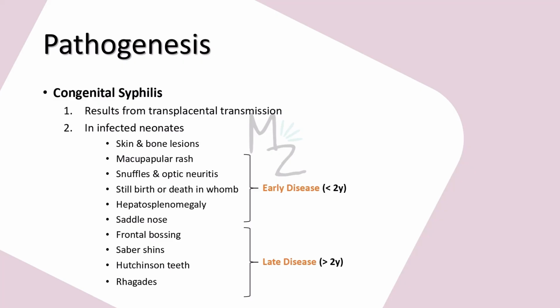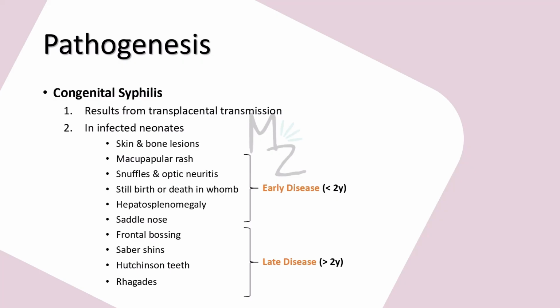There will be maculopapular rash on palms and soles. There will be optic neuritis if it affects the eyes of the baby. There will be snuffles. Snuffles means that the nose is blocked by increased secretions, which contain a lot of spirochetes. There will be organ damage to liver and spleen, causing hepatosplenomegaly.